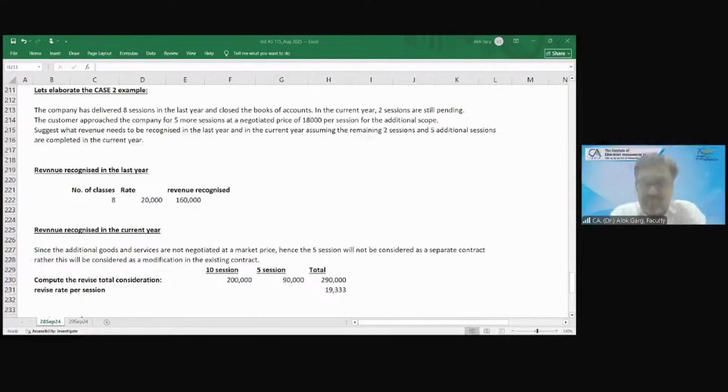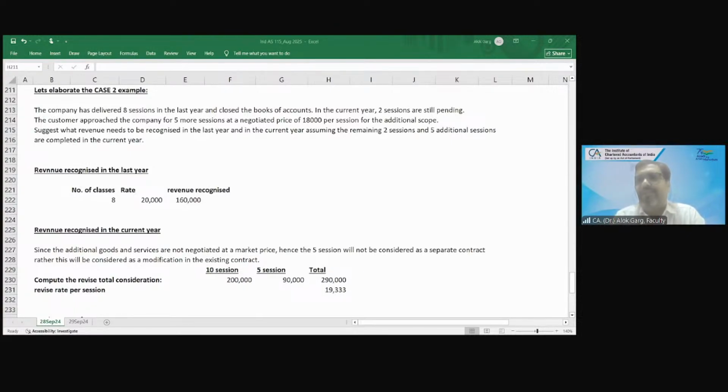We started the session with the definition of the contract, that it should be legally bound. Then we did the 5-step model. In that we took a helicopter view. In the first step we went through revenue recognition and transaction price recognition. I will help you, and then you can explain.